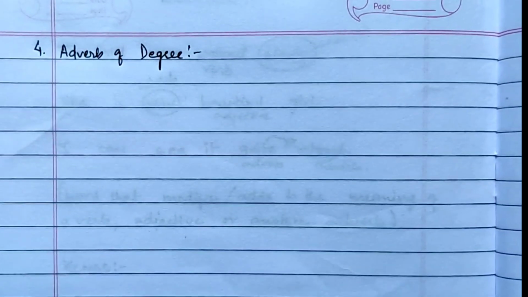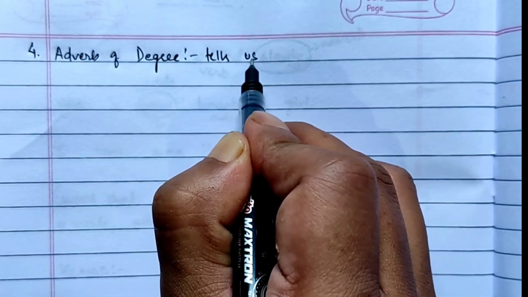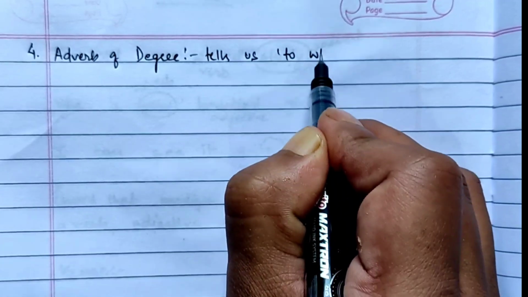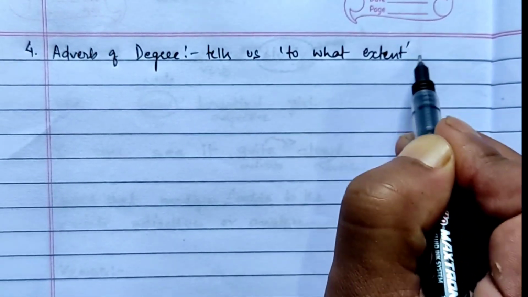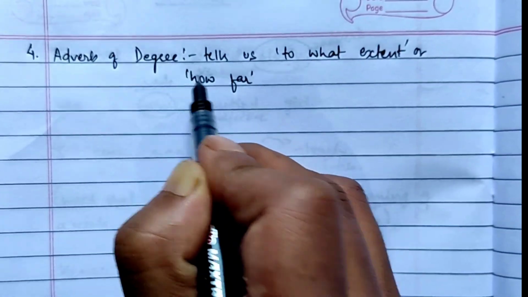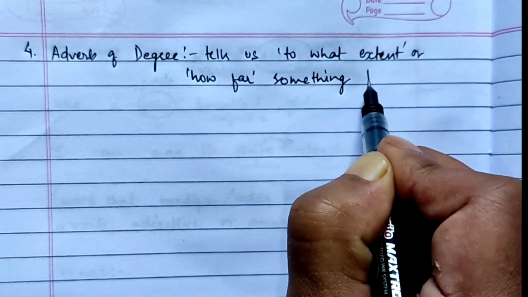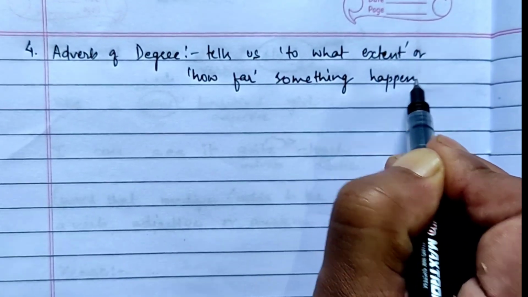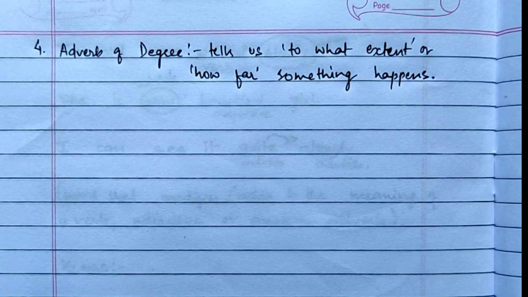Adverb of degree tells us to what extent or how far something happens or some action takes place. Okay, I'm writing something instead of action, please don't get confused. It's action or quality or manner also. Okay, to what extent something happens.